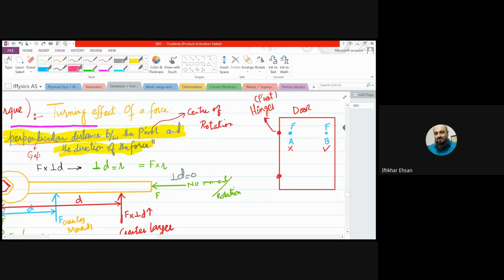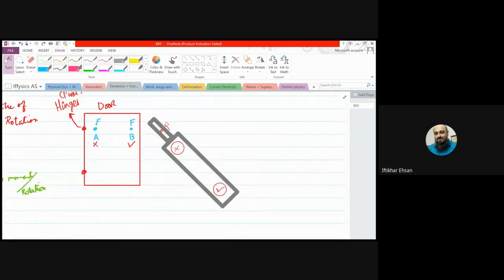Right, Surosh and Hassan? Yes, sir. The force at A will have a smaller distance and B will have a larger distance. And similarly, when we hit a ball with a cricket bat, you can take any stick instead of it. If we are gripping the stick or the bat from here, this point can act like a pivot.